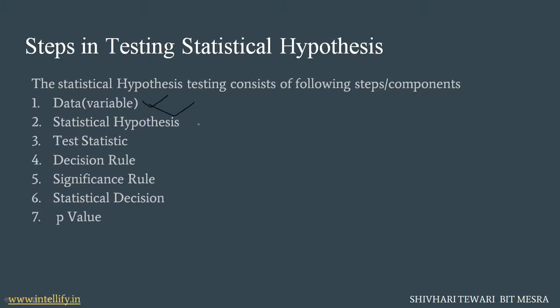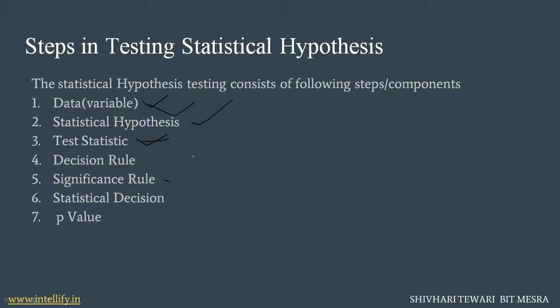Then we are going to test our statistical hypothesis, that is, we are going to take the null hypothesis and alternative hypothesis and test which hypothesis is true. Then we will check the test statistics, where we will calculate the test statistic. Then we will go for the decision rule, where we will check whether the first hypothesis is true or the second hypothesis is true, and then decide which hypothesis should be rejected.